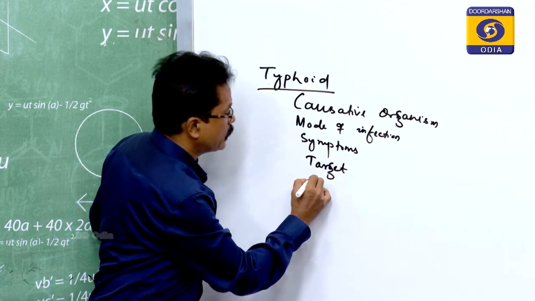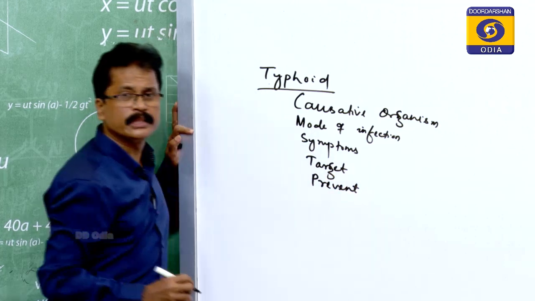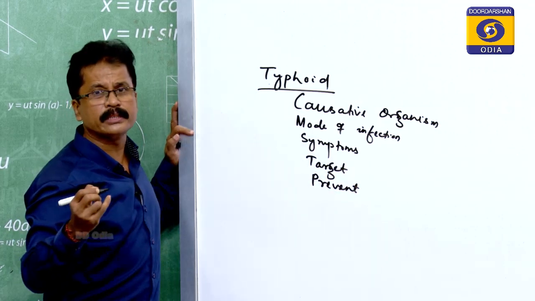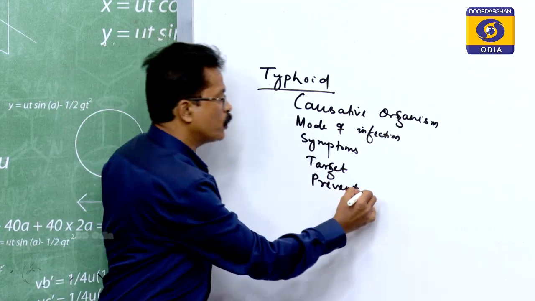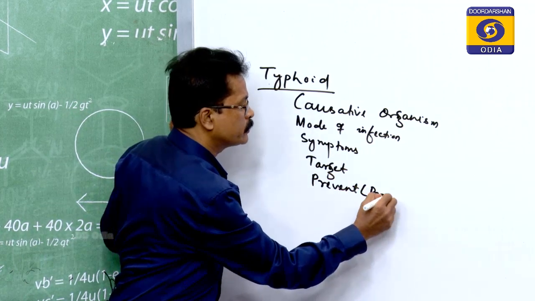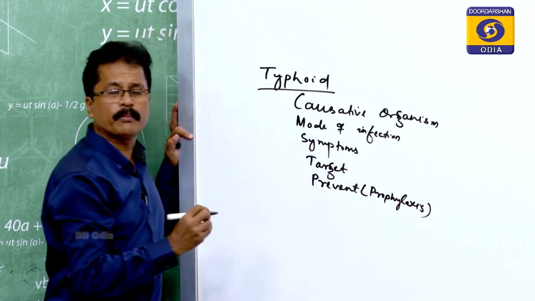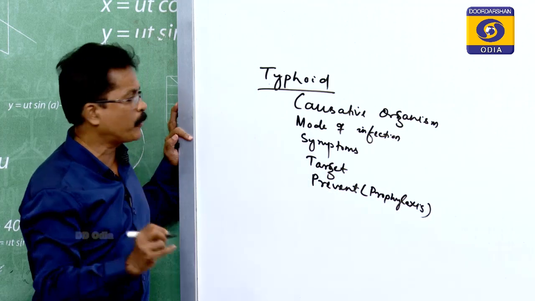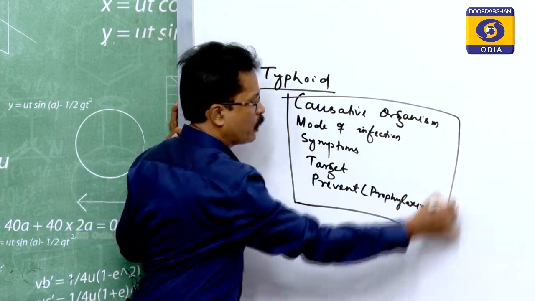Then you have to say how you can prevent this disease, or the prophylaxis. Those are the things you have to take care of. If you are not taking care of these points, you may lose marks.